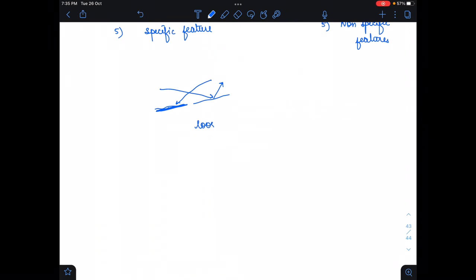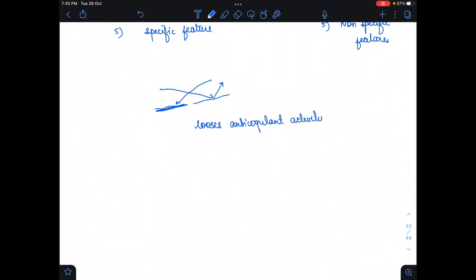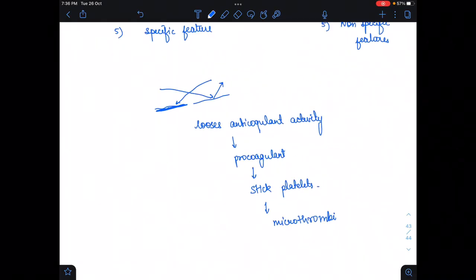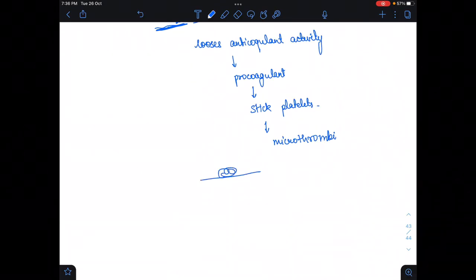It loses the anticoagulant activity. As the anticoagulant activity is lost, what will happen? It becomes procoagulant. In the procoagulant state, it sticks platelets towards it, so platelets get stuck and aggregated there. So a microthrombus will form here. Now this microthrombus is formed. Suppose this is a microthrombus.